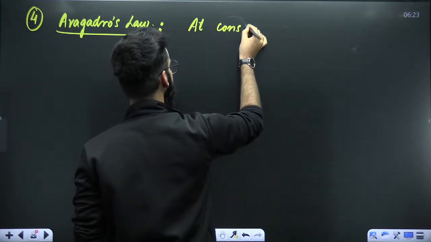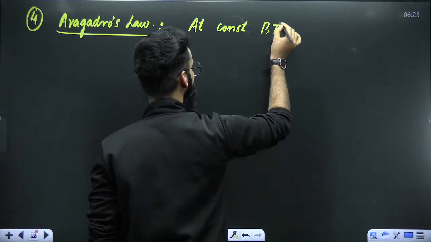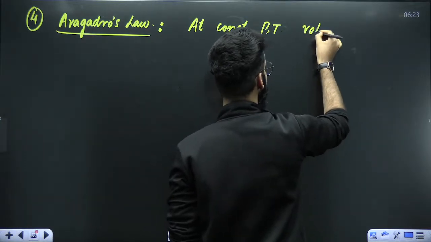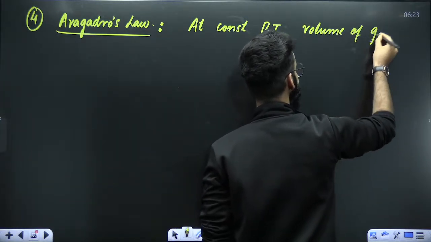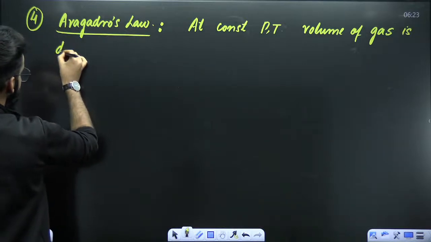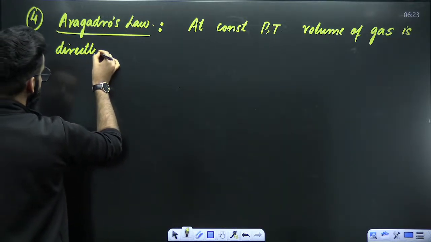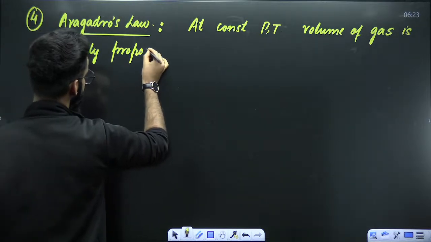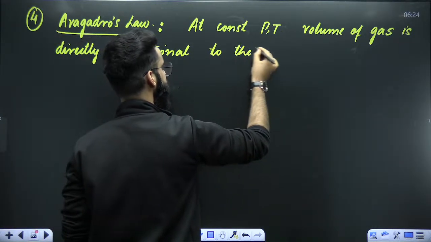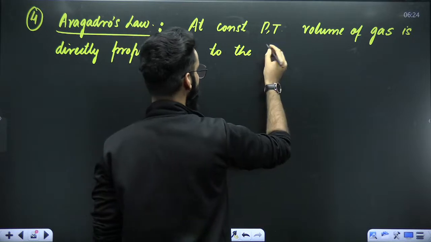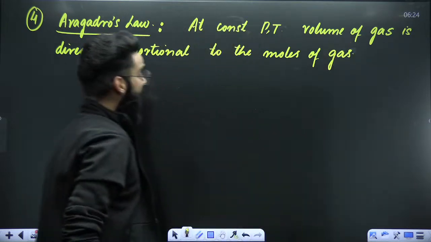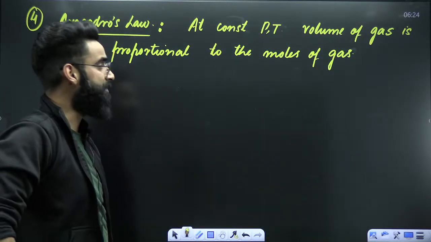At constant pressure and temperature, volume of the gas is directly proportional to the temperature of the gas in Kelvin. Sorry, not to the temperature, to the moles of the gas. At constant pressure and temperature, volume of the gas is directly proportional to the moles of the gas.